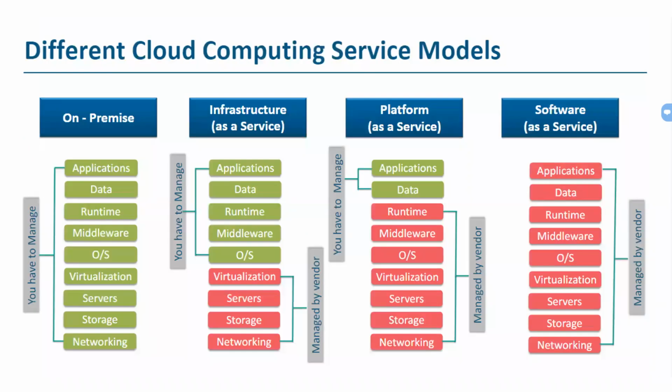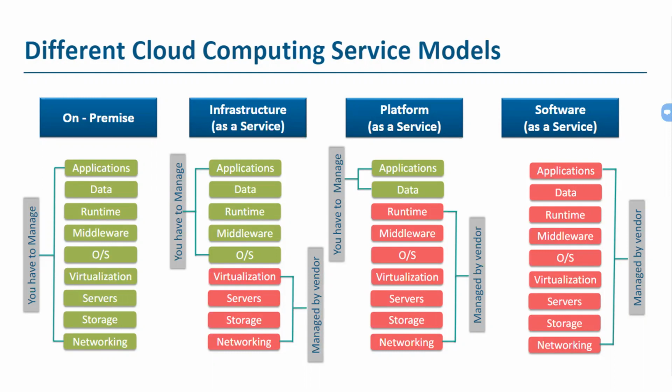We'll also talk about different computing service models, which involve different services and components. We'll talk about the services managed by the vendor and the services managed by the customer or client itself.